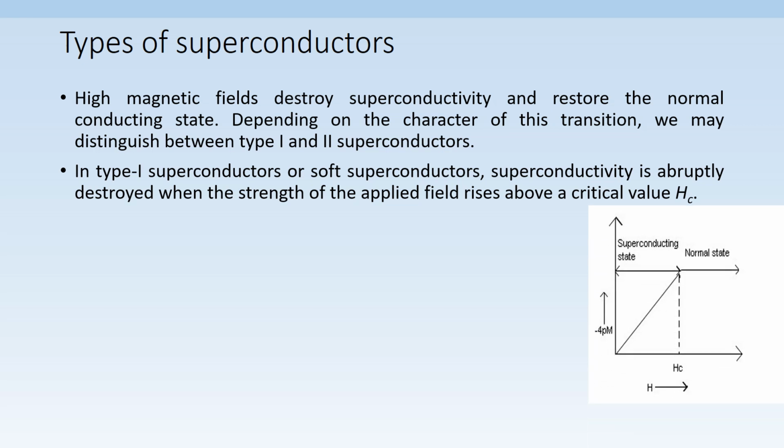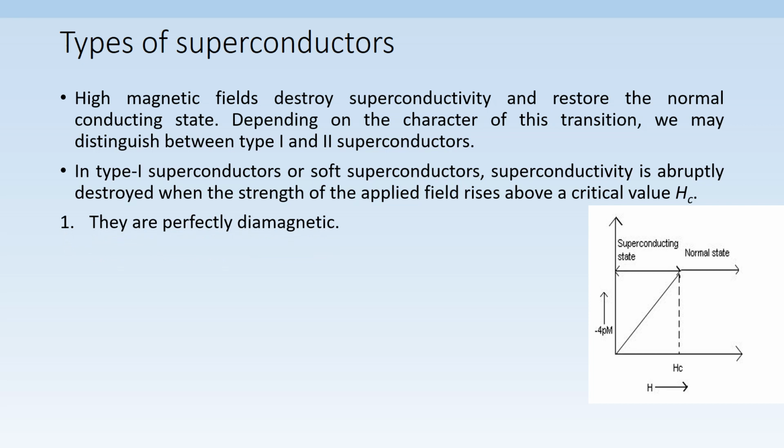In this graph, intensity of magnetization is taken along y-axis and applied magnetic field along x-axis. When a magnetic field is applied to a specimen, the intensity of magnetization increases and abruptly becomes 0 at critical magnetic field Hc. Two regions can be observed here. Below Hc, it is superconducting state, and above Hc, it is a normal state. So, superconductivity is suddenly destroyed at critical magnetic field.